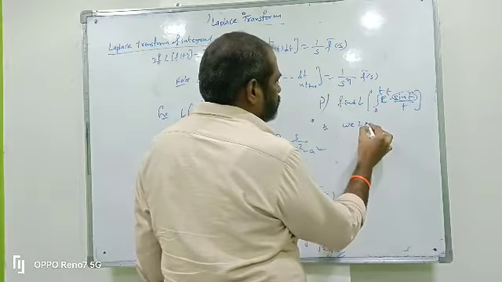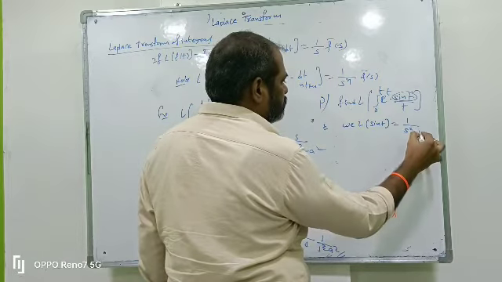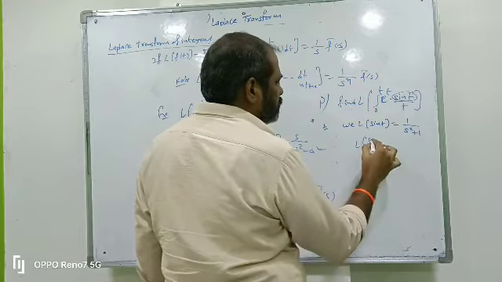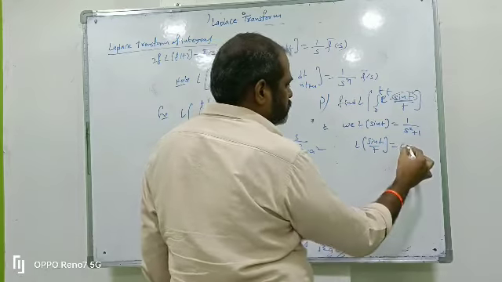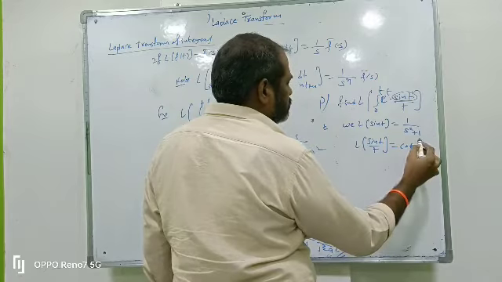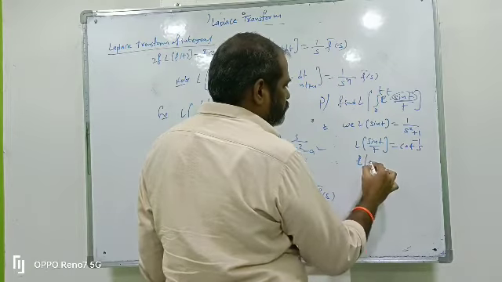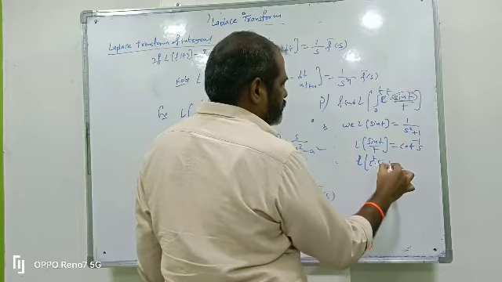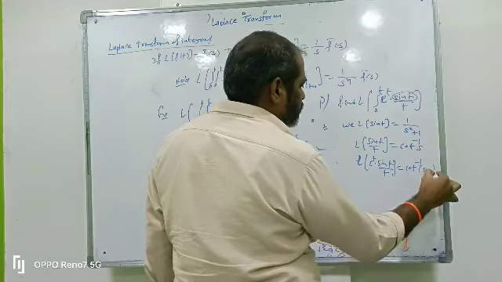We know L of sin t is 1 by s square plus 1. From division by t, we get cot inverse s. Division by t means cot inverse s. From the first shifting theorem, L of e power t into sin t by t gives cot inverse of s minus 1.